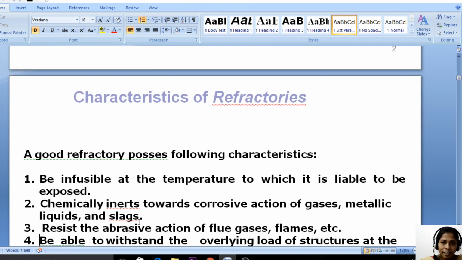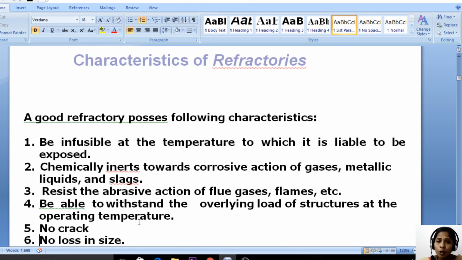So let us see the characteristics of refractories. A good refractory possesses the following characteristics. It should be infusible at the temperature to which it is liable to be exposed. That means it does not fuse or soften at the temperature to which we expose it. It should be chemically inert towards the corrosive action of gases, metallic liquids and slags, that means not reacting with any chemicals, and resist the abrasive action of flue gases and flames, etc.